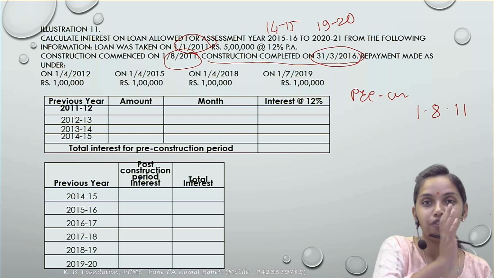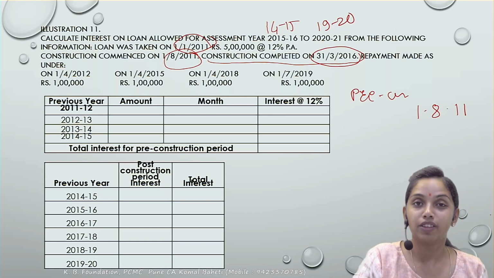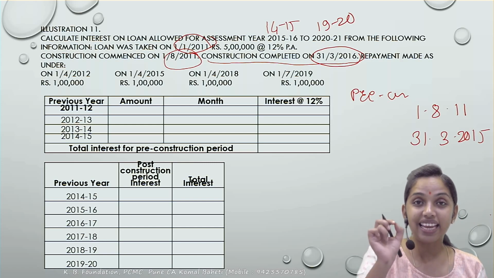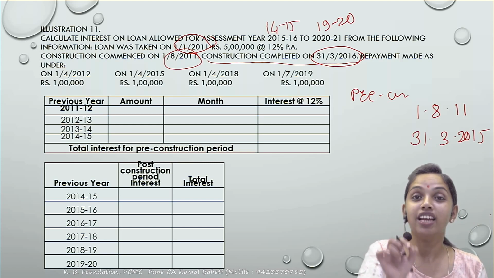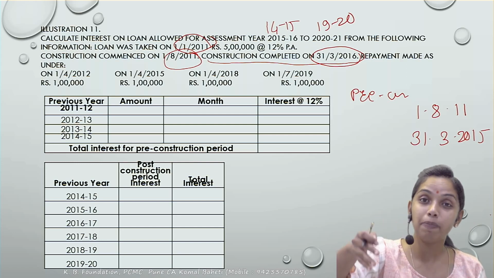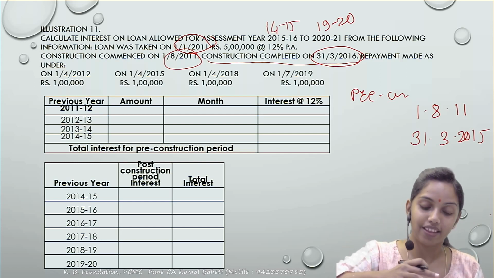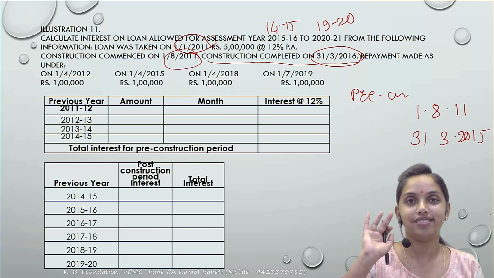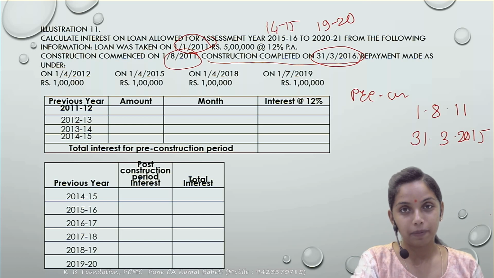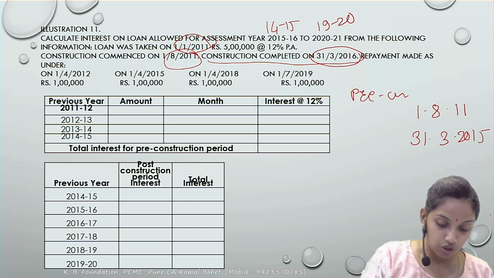So 14-15, up to the 31st of March 2015, is to be called as a pre. The year in which construction is completed is to be called a full post. 31st मार्च 2016 एंड पे खत्म हुआ, लेकिन पूरा 15-16 क्या माना जाएगा? पोस्ट. And just preceding to that would be the pre. Are you clear with it? So now the next one.